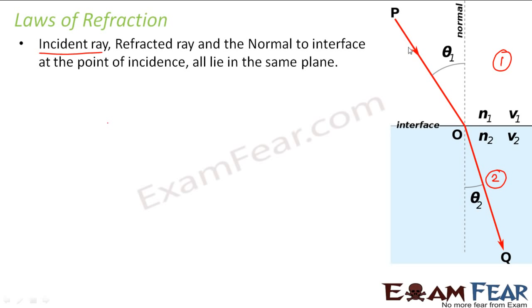So the ray of light which falls on the boundary between the two media, that is called the incident ray. And after getting bent, the ray of light which goes out, that is known as the refracted ray. So the incident ray, refracted ray and the normal to the interface, that is the perpendicular drawn to the boundary, they all lie on the same plane. It is similar to the law of reflection.